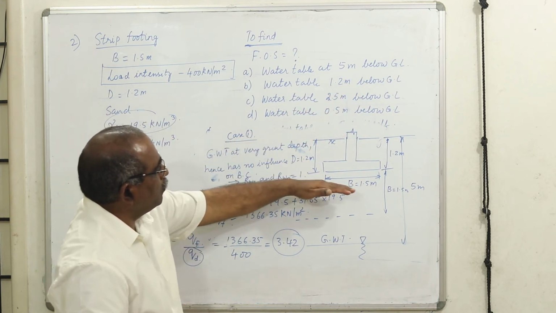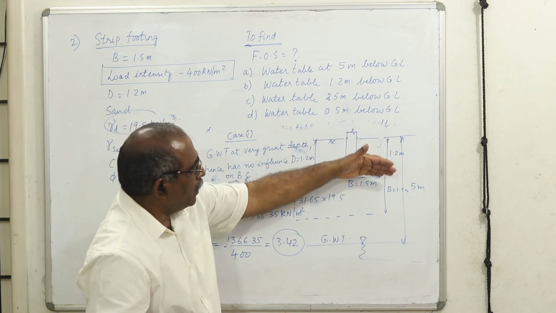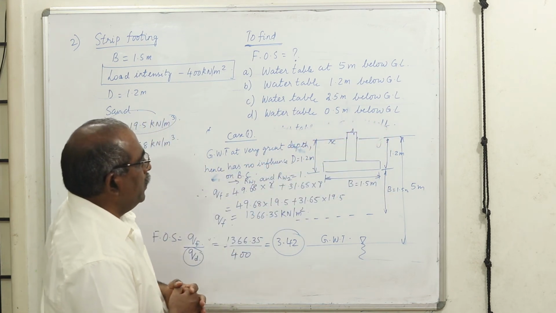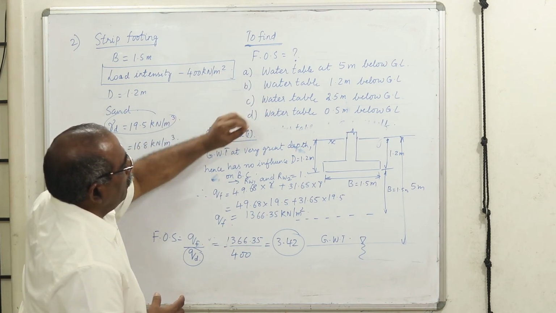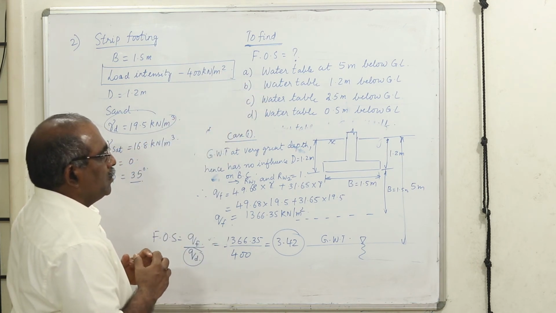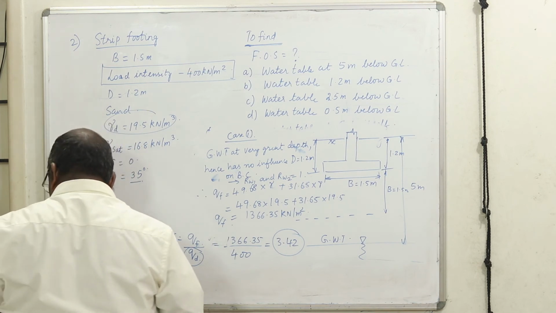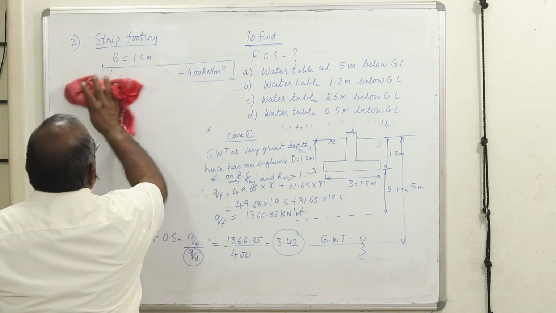And finally, when it comes to the ground level, both RW1 and RW2 become 0.5. That is a very straightforward case. The first and last ones are straightforward. In between, you will have to work out the values of RW1 and RW2. We continue and also find out the average unit weight.